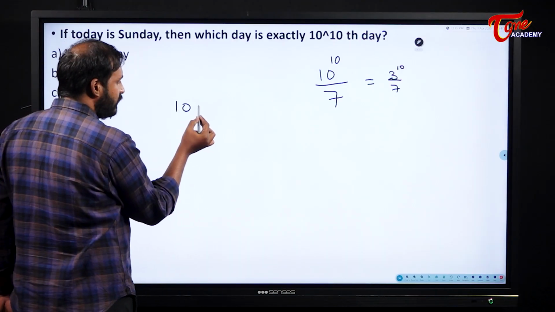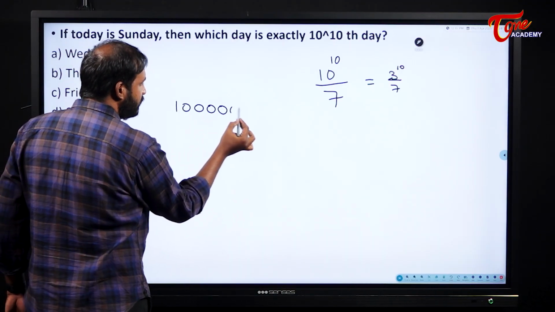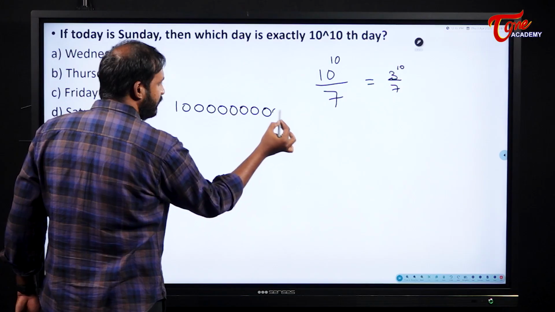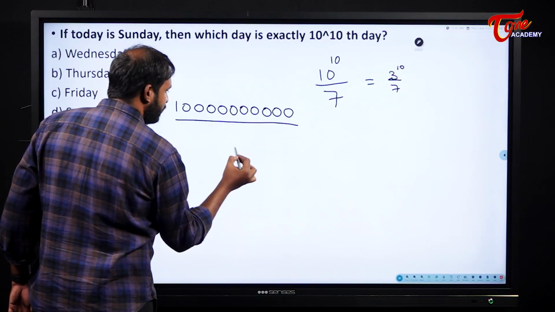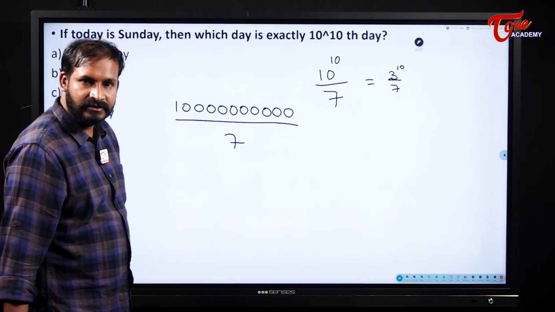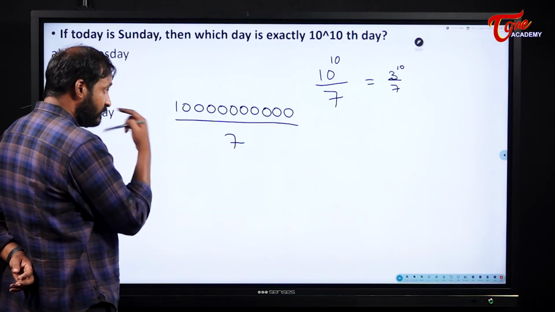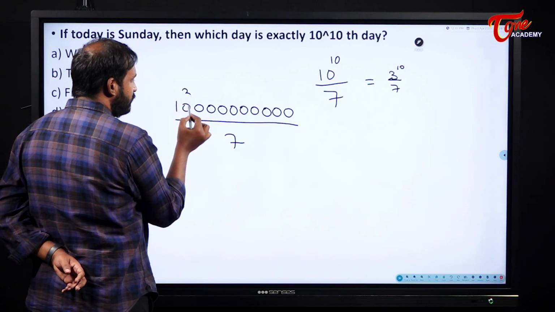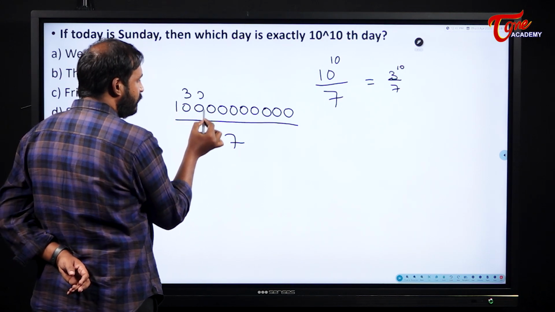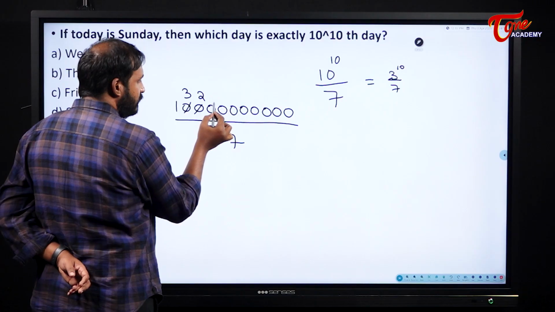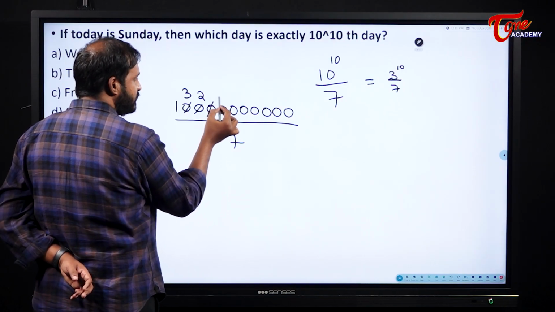So 10 zeros: 1, 2, 3, 4, 5, 6, 7, 8, 9 and 10. 10 by 7. Now please try to divide it. What is the remainder? 3. Next 30, remainder will become 2. Next 20, remainder becomes 6.